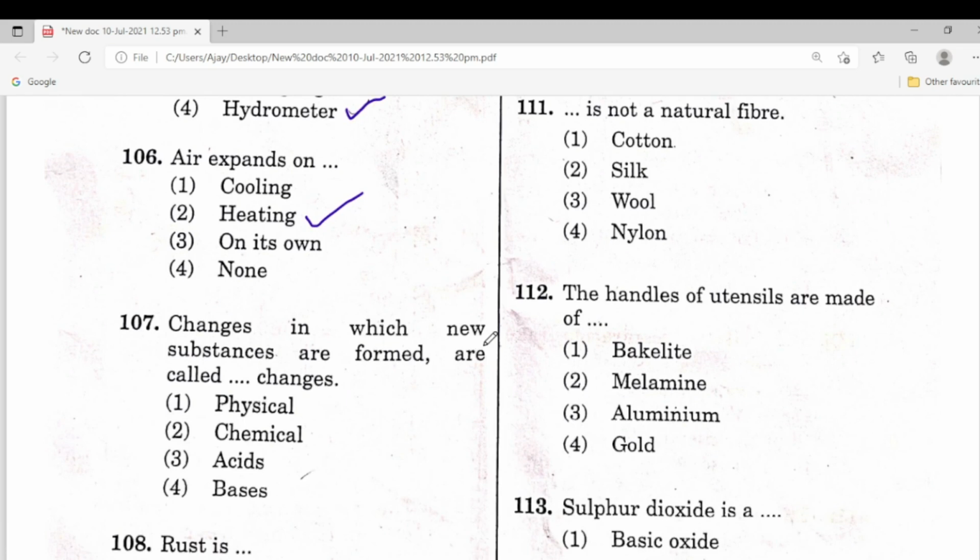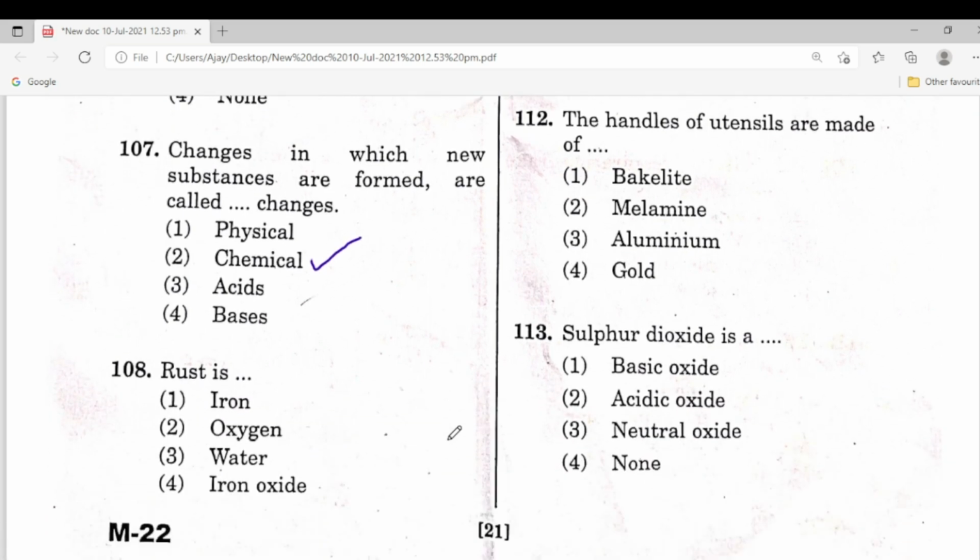Changes in which new substances are formed are called dash changes. This is chemical changes. Second one is the correct answer. Rust is first one iron, second one oxygen, third one water, fourth one iron oxide.